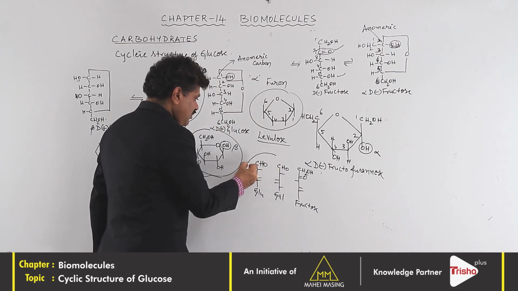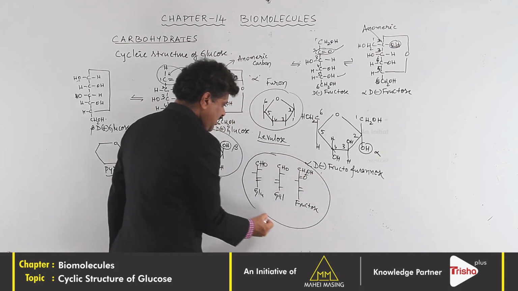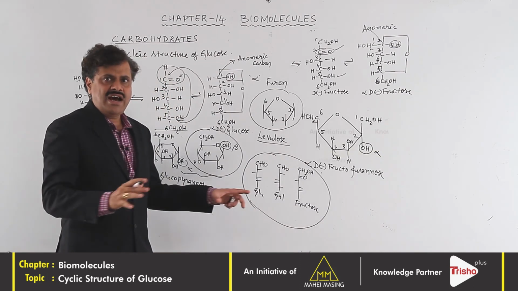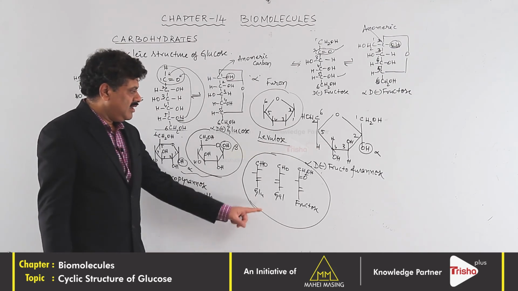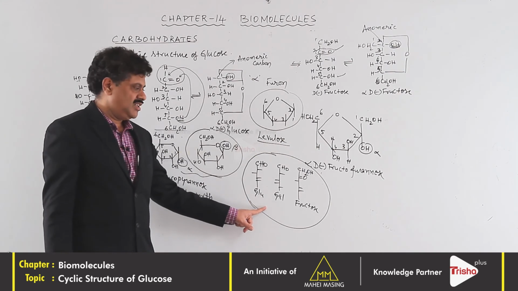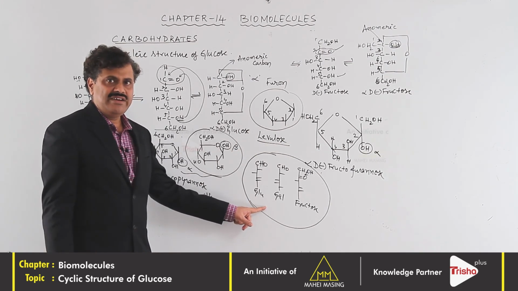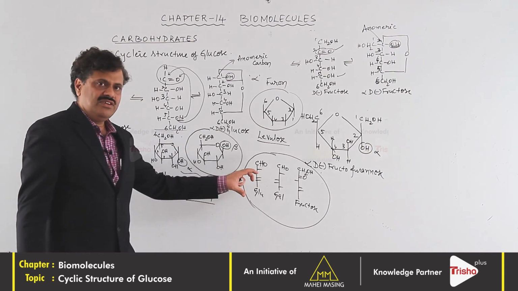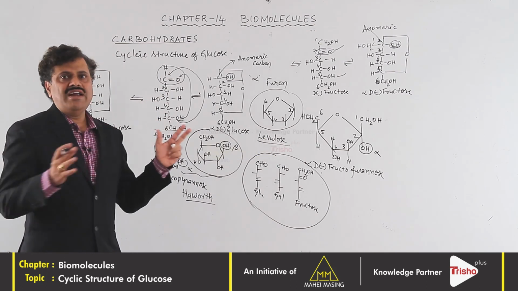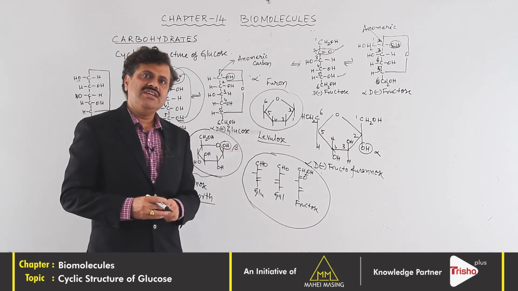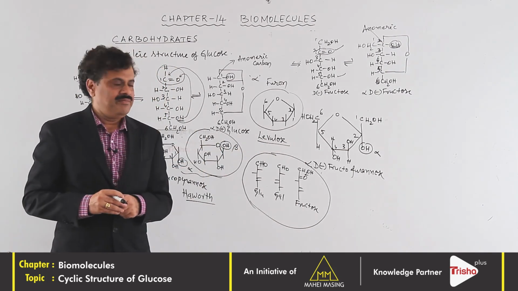Now, if you learn these three structures, the entire set of carbohydrate structures can be practiced. These are called the key structures. The textbook may not give you this information, but if you learn these three, the entire carbohydrate structures can be easily represented.